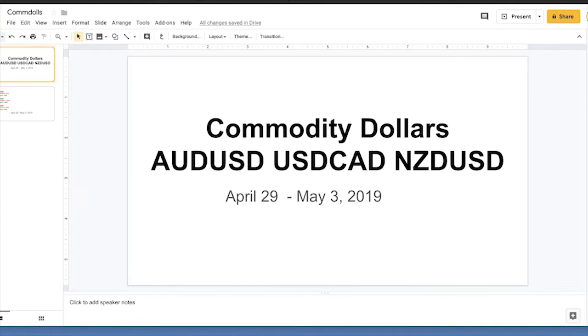Welcome to the weekly technicals for the commodity dollars: Aussie dollar, dollar CAD, Kiwi dollar, April 29th to May 3rd, 2019.